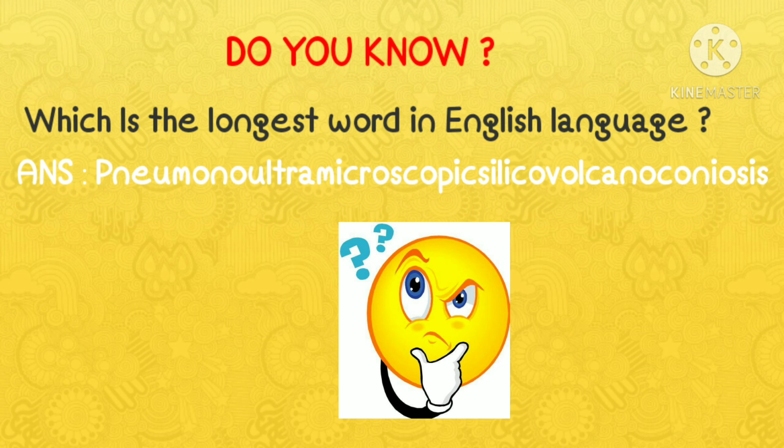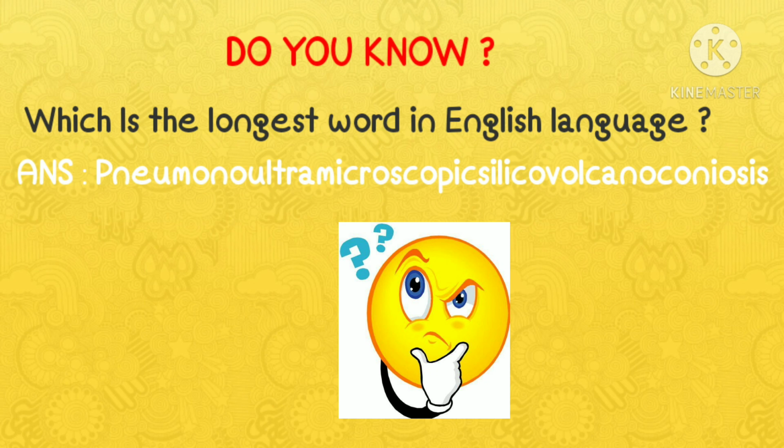Dear students, at the beginning of the lesson, I asked you one question. That is, which is the longest word in the English language? The answer is pneumonoultramicroscopicsilicovolcanoconiosis.